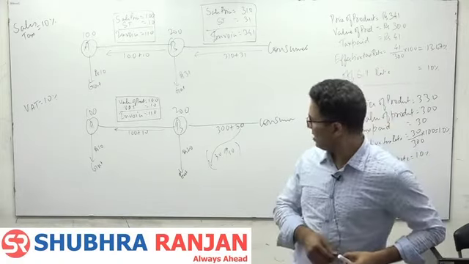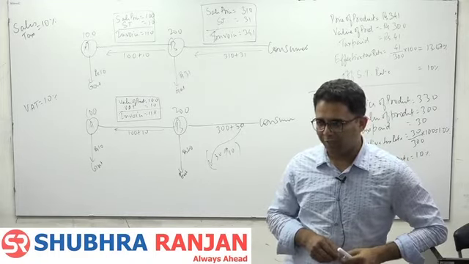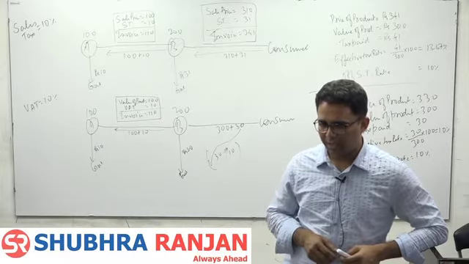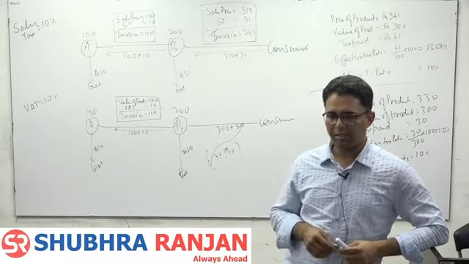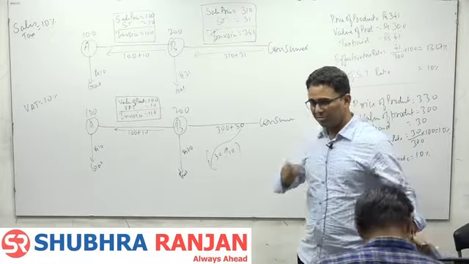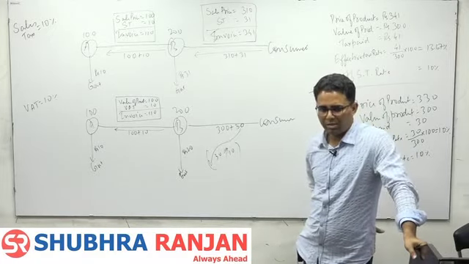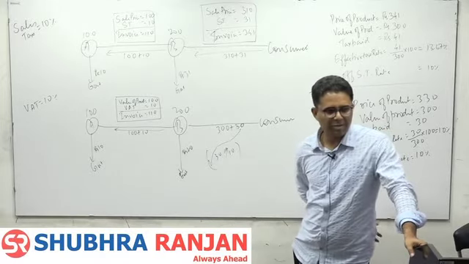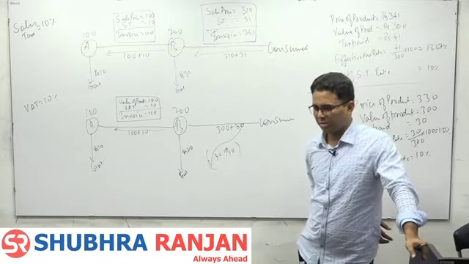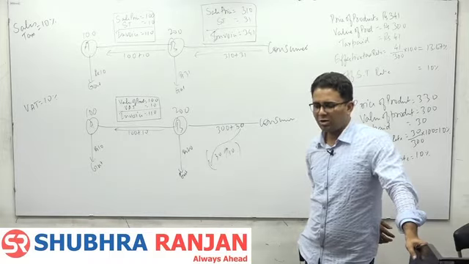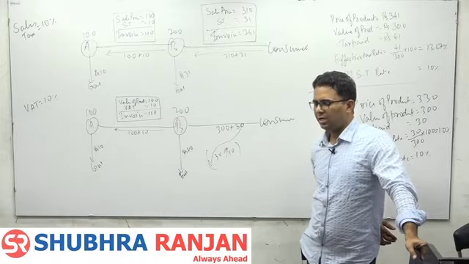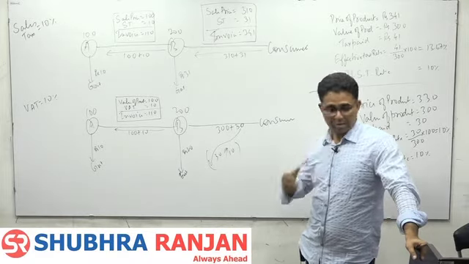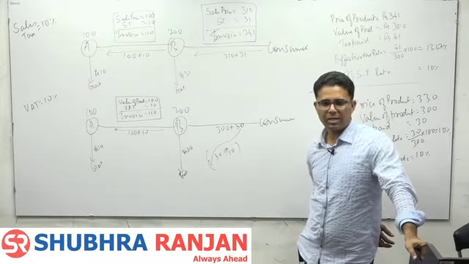Taxes paid by B, that is ₹10 on the purchase of inputs from A, is credited back to B by the government. Full stop. This is called input tax credit mechanism.